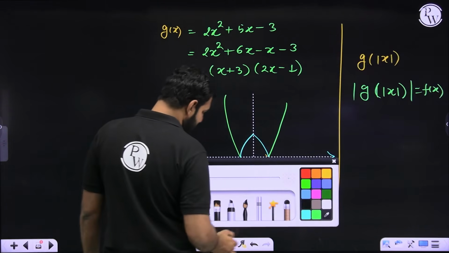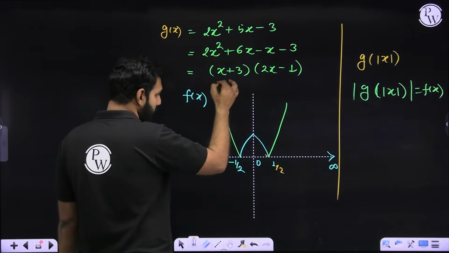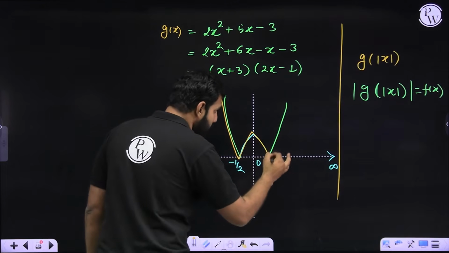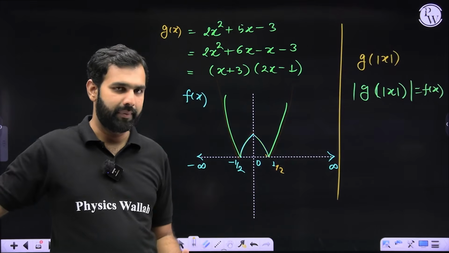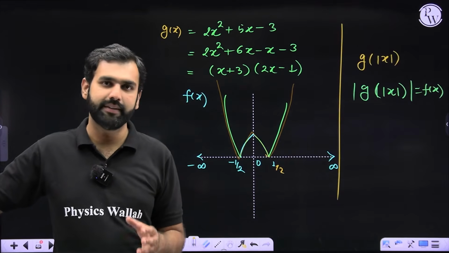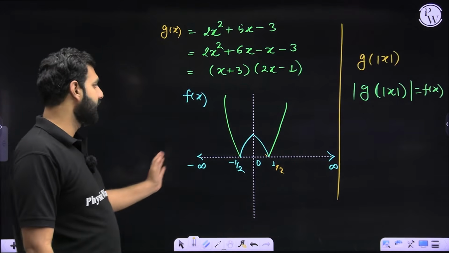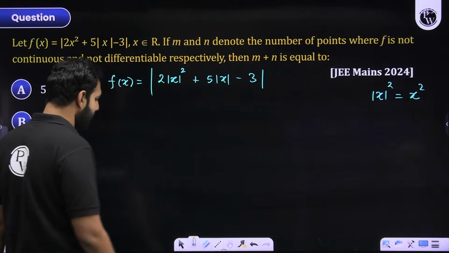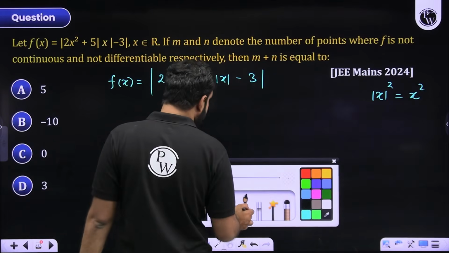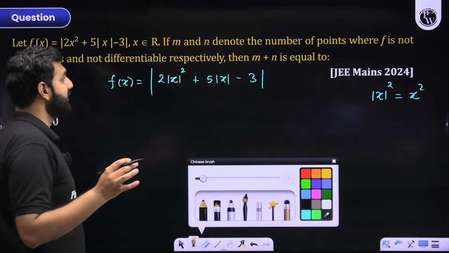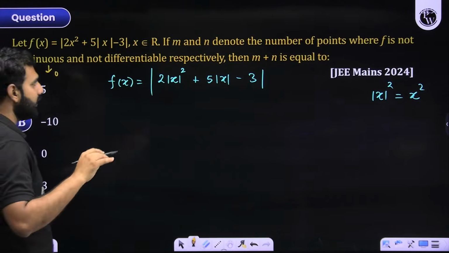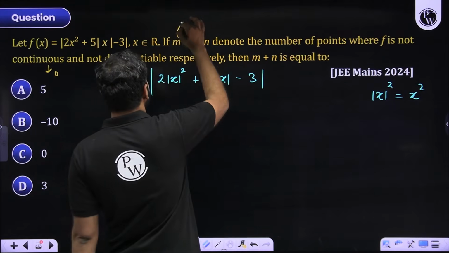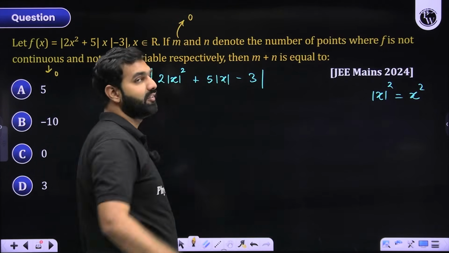You need not say anything about its continuity because from minus infinity to 0, from 0 to infinity, it is clearly continuous. I need not lift off my pen. The graph does not break. So from minus infinity to infinity, it is continuous everywhere. And if somebody asks me the number of points where it is not continuous, I'll say 0. So the value of m is going to be 0 because it is continuous everywhere.